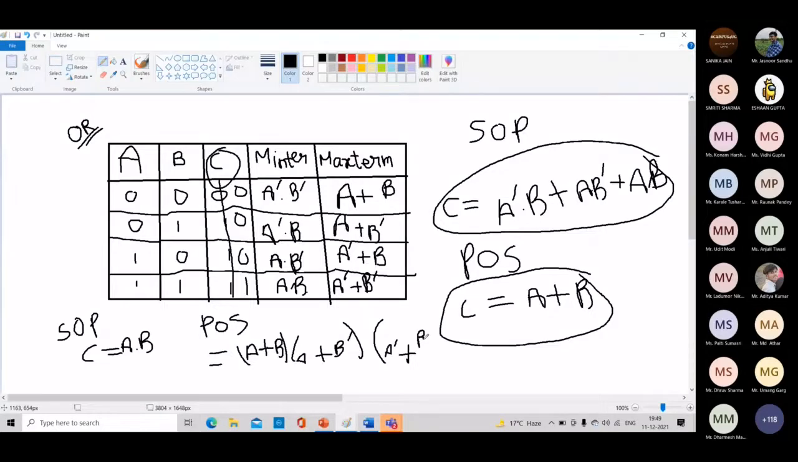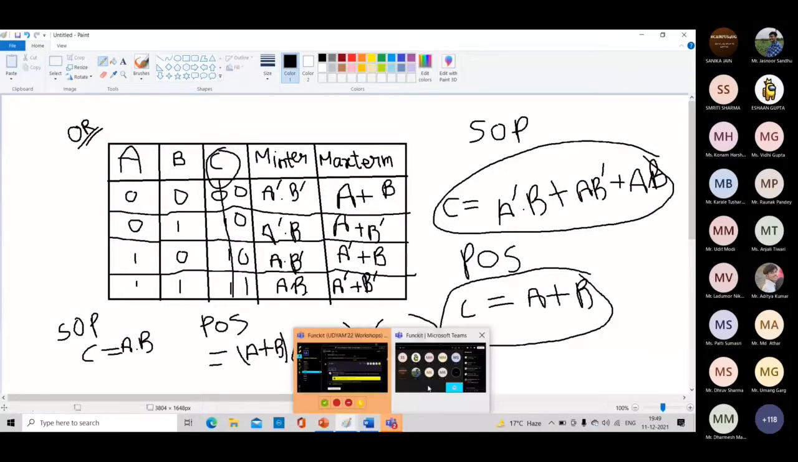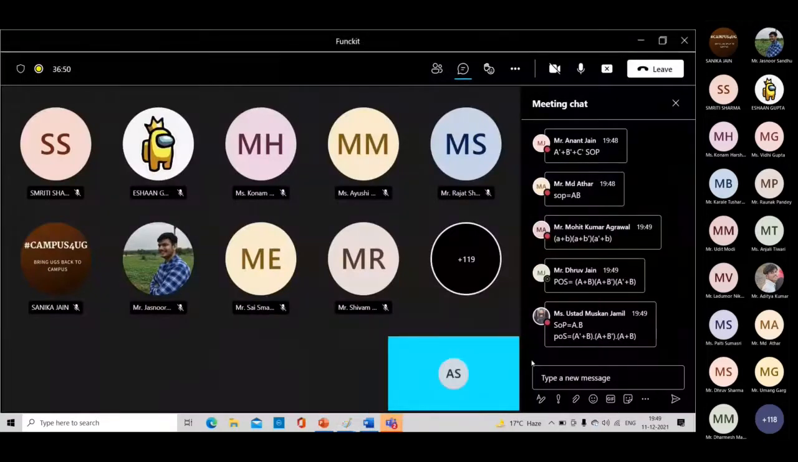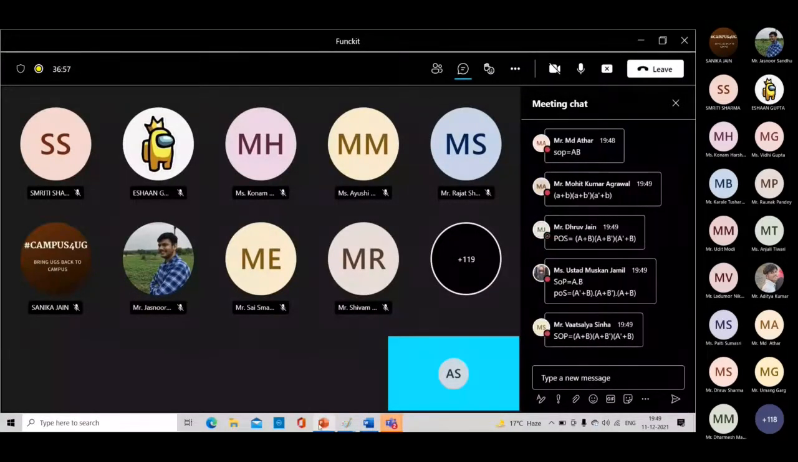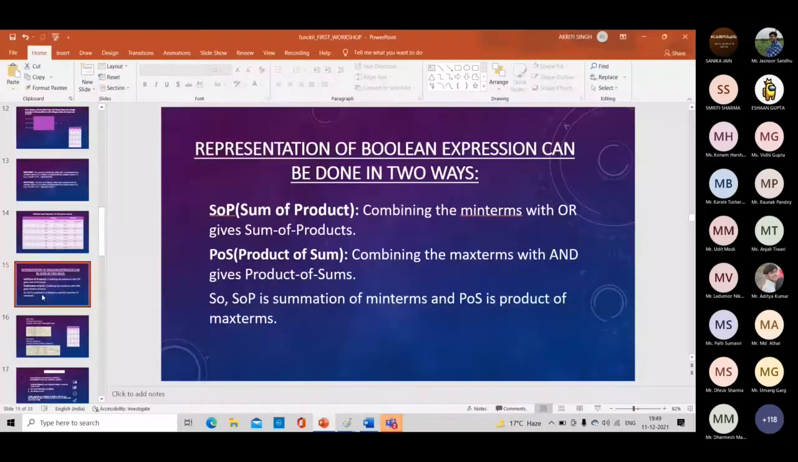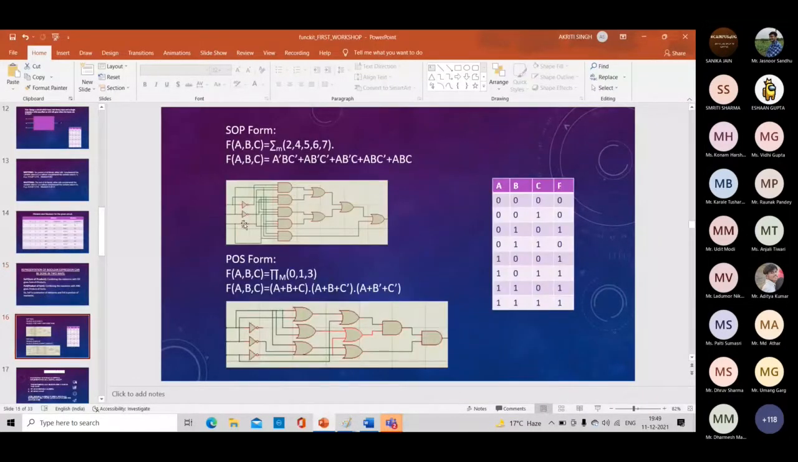Okay, I hope this is clear to you guys. If you have any doubt, please ask. Very good, this is the right answer. Okay, that's very cool that you guys understand SOP and POS. So this is the SOP form and POS form for the given circuit, and we have drawn this circuit. So we have got the answer of this question.